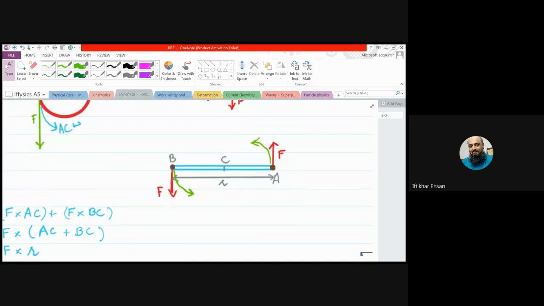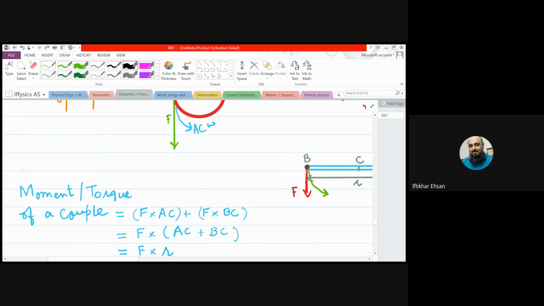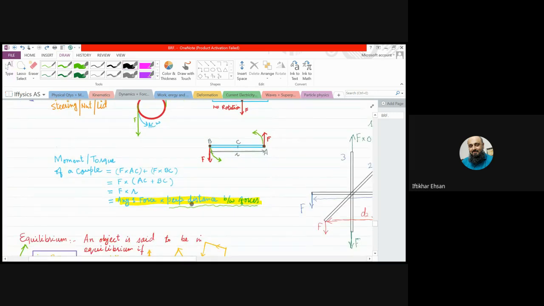Here, if you consider R, it makes 90 degrees with both the forces. Here, R is not the perpendicular distance from the pivot. It's the perpendicular distance between the forces. This is the most important thing. When we are finding the torque or moment of a couple, we multiply any one of the forces with the perpendicular distance between the forces.